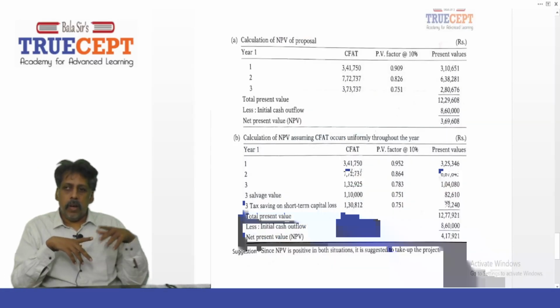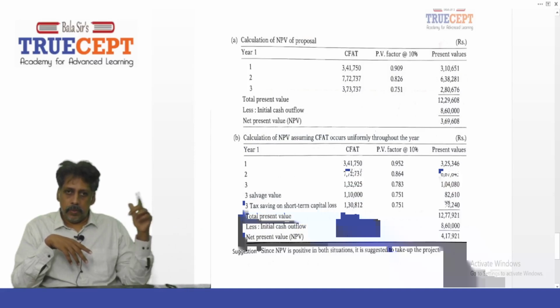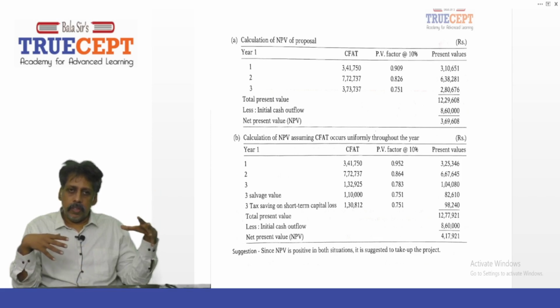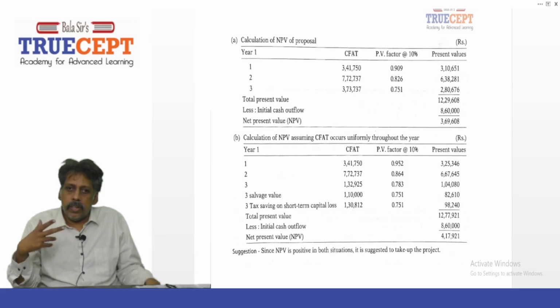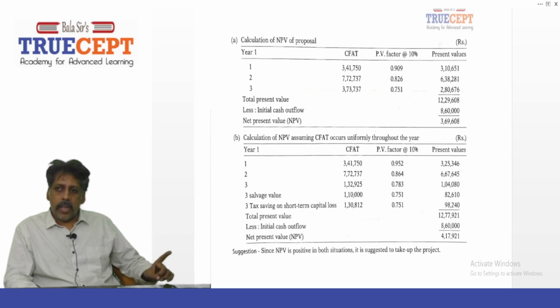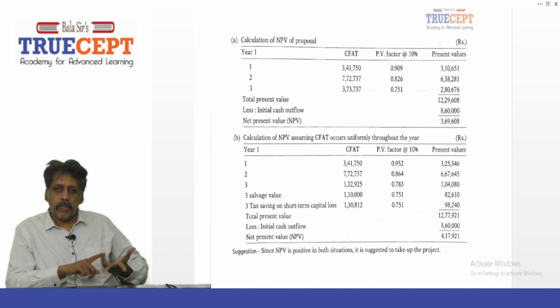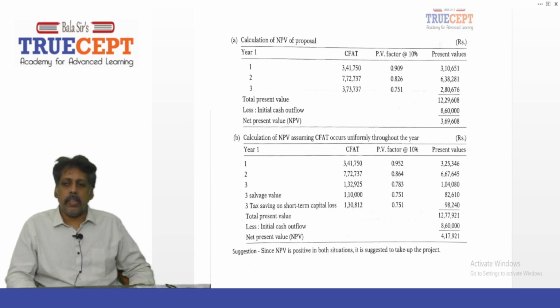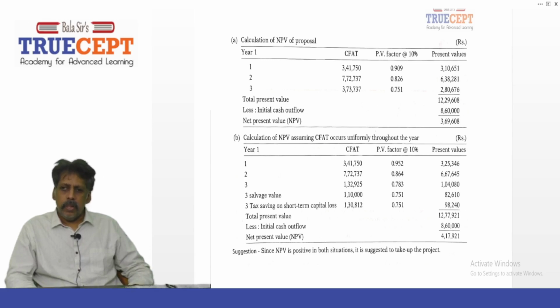Okay, so let us now go ahead and take on the second subdivision, where you have been asked to calculate the net present value of the project when the cash flows are earned uniformly through the year. In the question they have given the discount factors: 0.952, 0.864, and 0.783. We can take those discount factors and calculate.